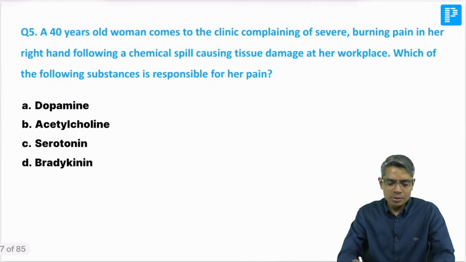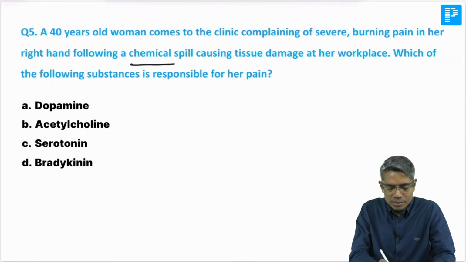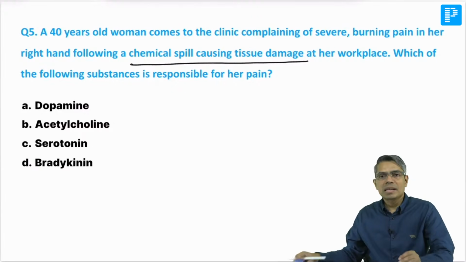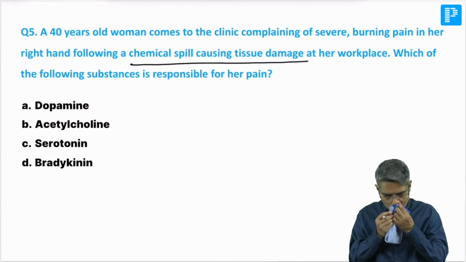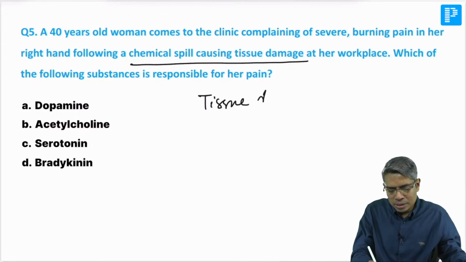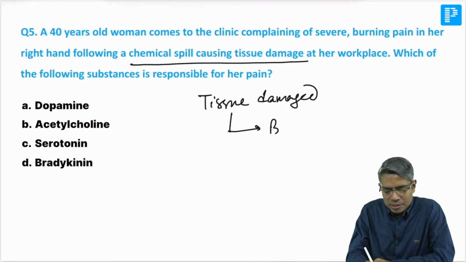Now the next question: a 40-year-old came to the clinic complaining of burning pain in the right hand following a chemical spill causing tissue damage. So, chemical burn, tissue damage, but tissue damage does not mean the chemical is directly causing pain. Whenever there is damage to the tissue, the damaged tissue releases important chemicals like bradykinin and prostaglandin.